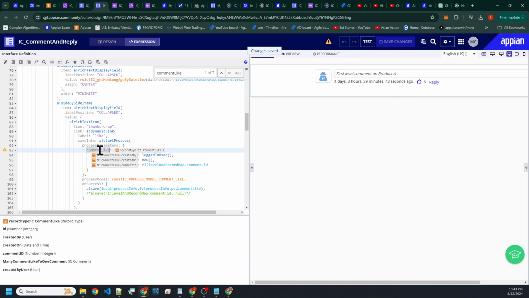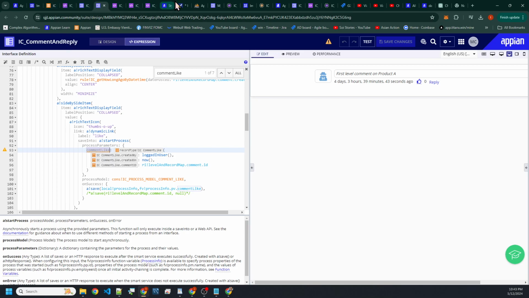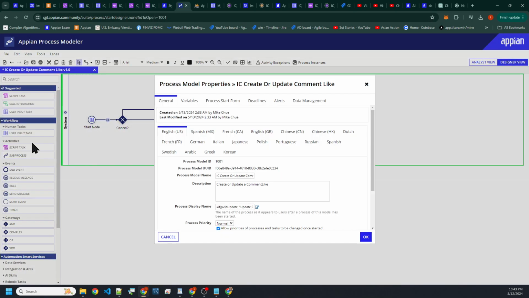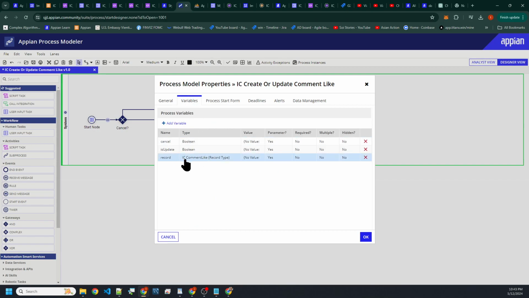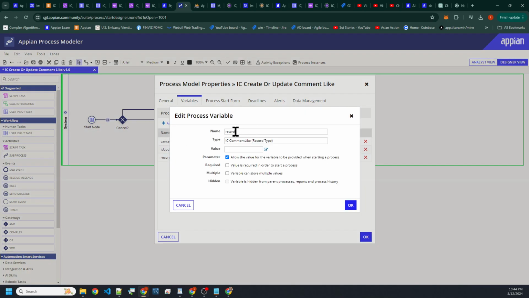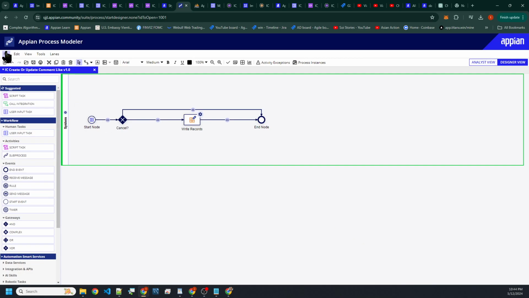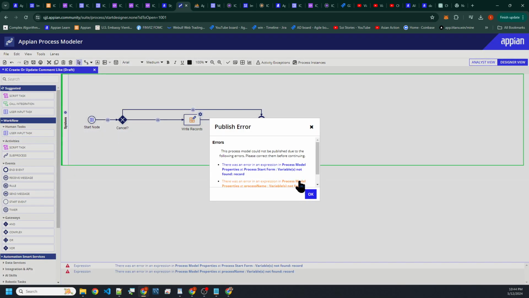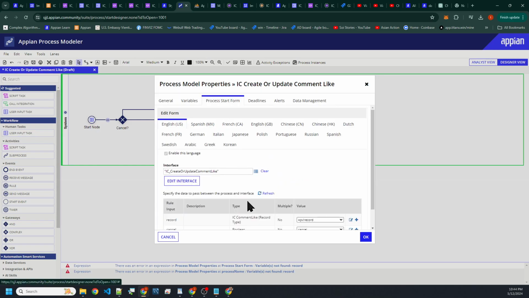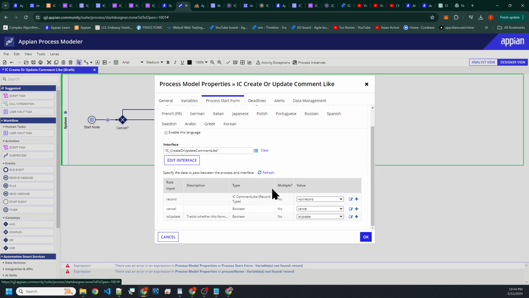Okay. Comment like here, we have to make sure that our process model is in alignment with this. It's actually just called record, you know? You should probably name this something like comment like. Right. Okay. I'm going to save and publish this. Oh, fudge. So it's saying that we got a conflict with this.